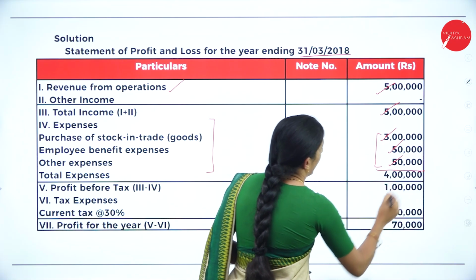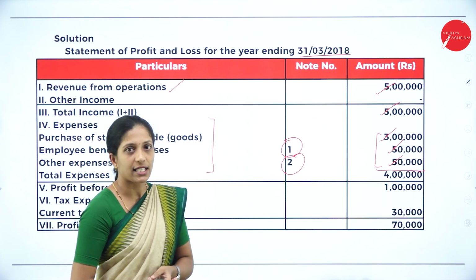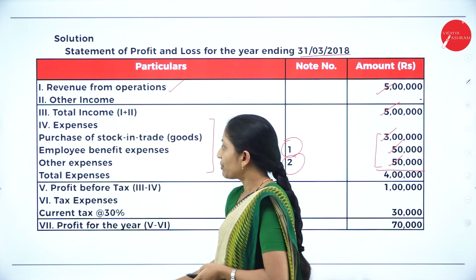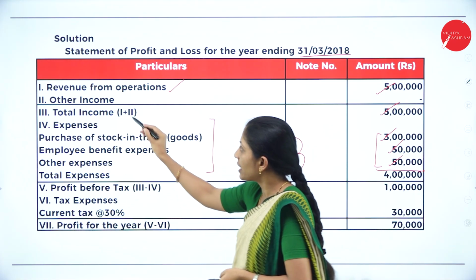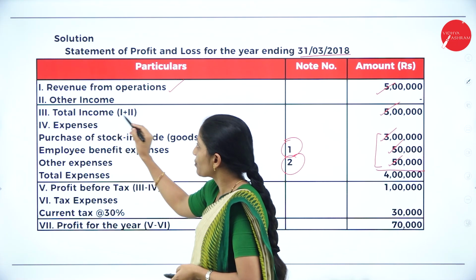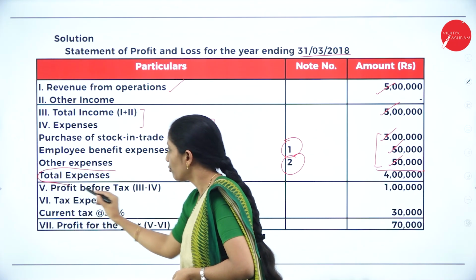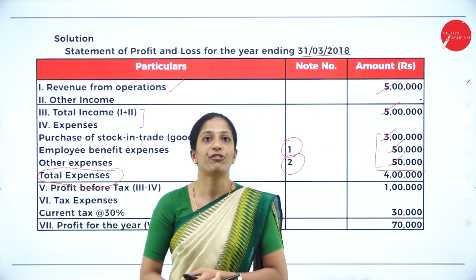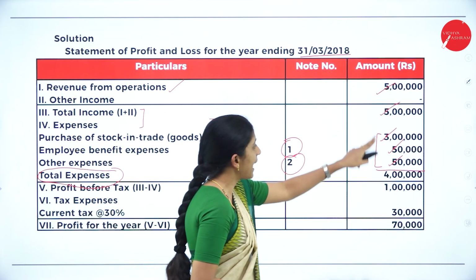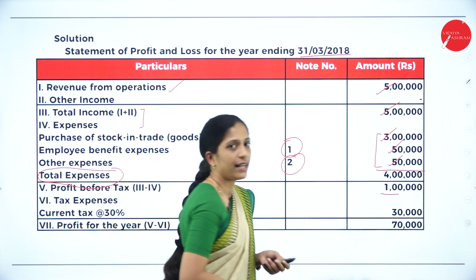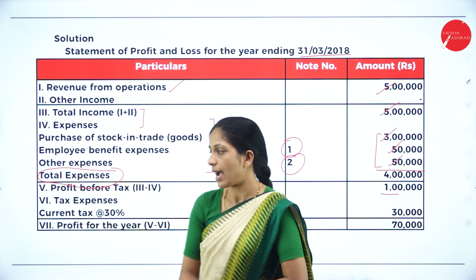So I'll get 4 lakh. That is total expenses. Next, 5th is profit before tax, that is 3 minus 4. So 3 minus 4 in the sense these two: total expenses. So this will be 4. Okay, the total of 4. So that is 5 lakh minus 4 lakh, that is 1 lakh. That is profit before tax.